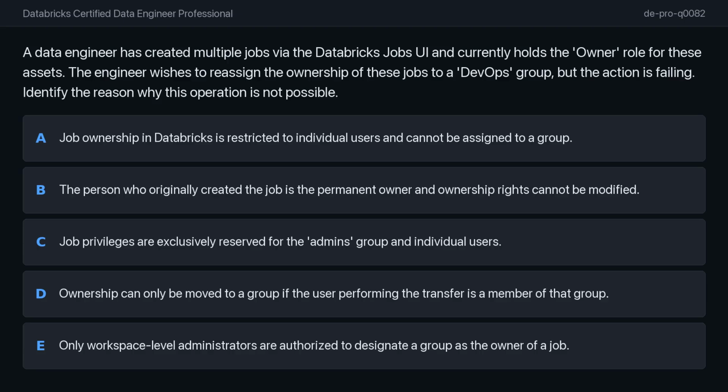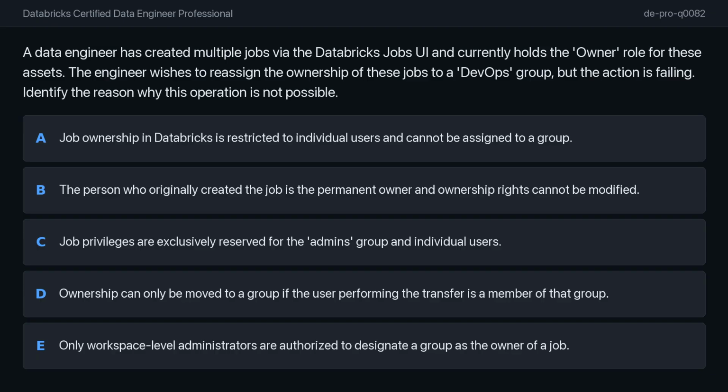Option D, ownership can only be moved to a group if the user performing the transfer is a member of that group. Option E, only workspace-level administrators are authorized to designate a group as the owner of a job. Okay, so the correct answer is option E. Only workspace-level administrators are authorized to designate a group as the owner of a job.